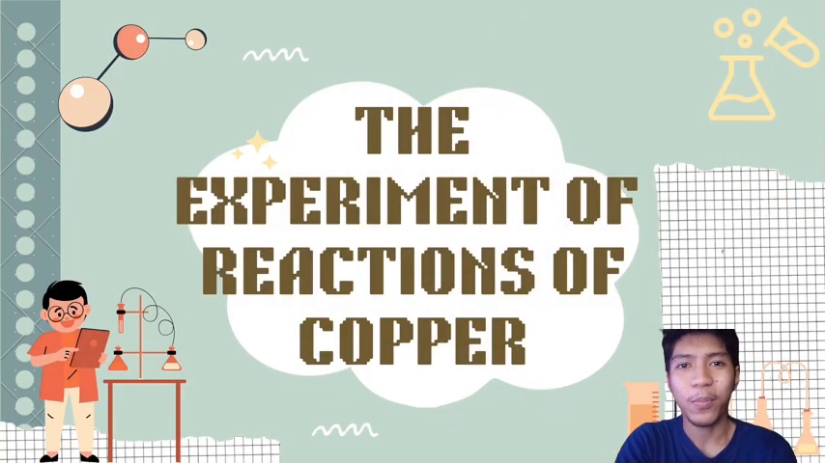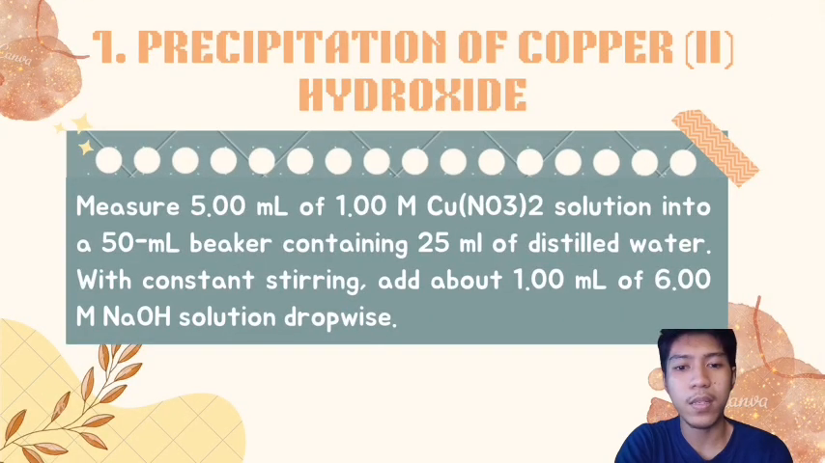I'm John Andre P. Puliket, and today I'm going to discuss how the experiment called reaction of copper is performed. So we have 5 steps in this experiment. The first step is the precipitation of copper II hydroxide. But before we proceed to that, the first thing that we need to do is to form copper II nitrate. To form copper II nitrate, we need to react our copper sample with nitric acid.